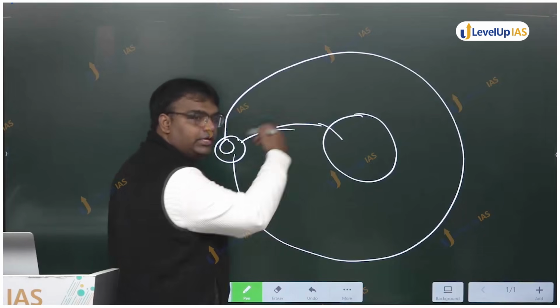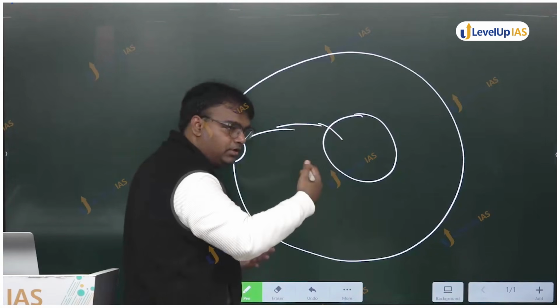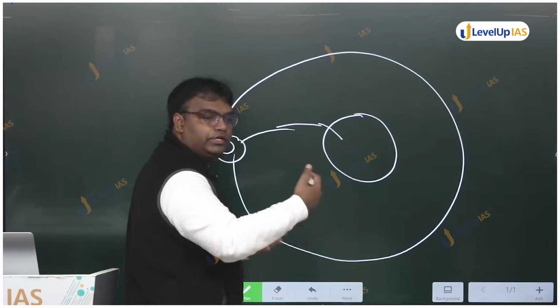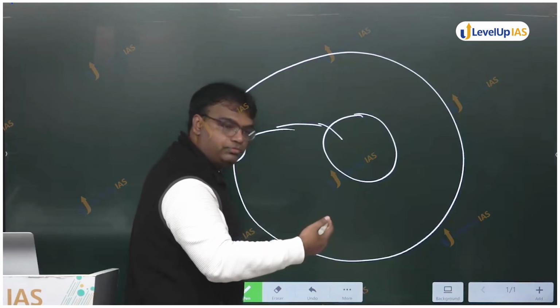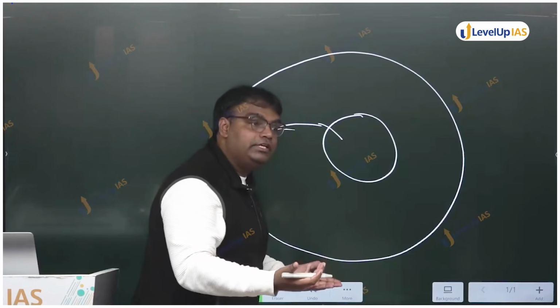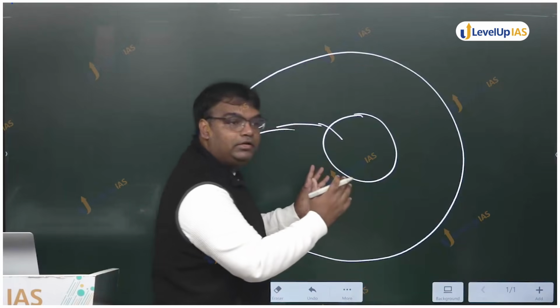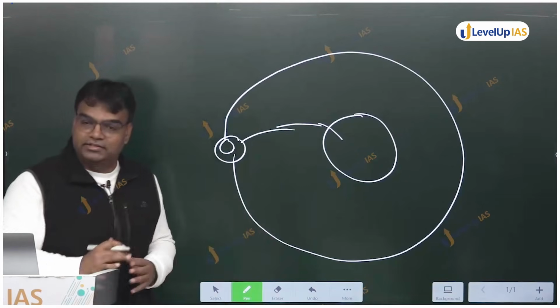But before this mass enters the event horizon, it may burn up, it may oscillate, it may produce electromagnetic radiation. And will we be able to see that electromagnetic radiation? That is how we are able to see the presence of a black hole. Not by seeing the black hole, but its gravitational impact.